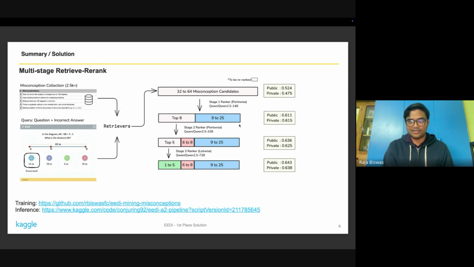Interestingly, after the stage 1 of re-rankers, I could already achieve around 0.615 in the private leaderboard, which would also have given me the first position.